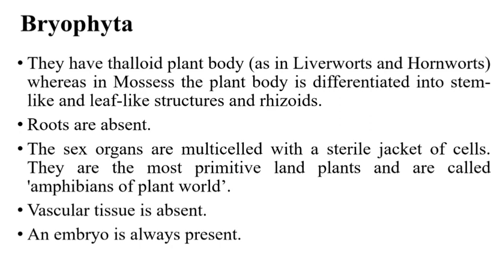The sex organs are multicellular with a sterile jacket of cells. They are the most primitive land plants and are called amphibians of the plant kingdom. Vascular tissues are totally absent and embryo is present. Embryo formation occurs in bryophyta.